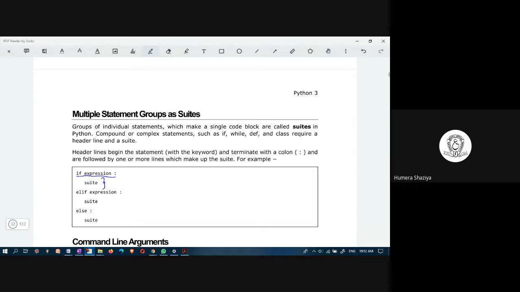Remember that the if statement, for statement, else statement, else if statement, and function statements all have headers, and these first lines end with a colon like this. It is a must. If this colon is not there, then our program would give an error, and this colon indicates that there are one or more lines that follow this statement.